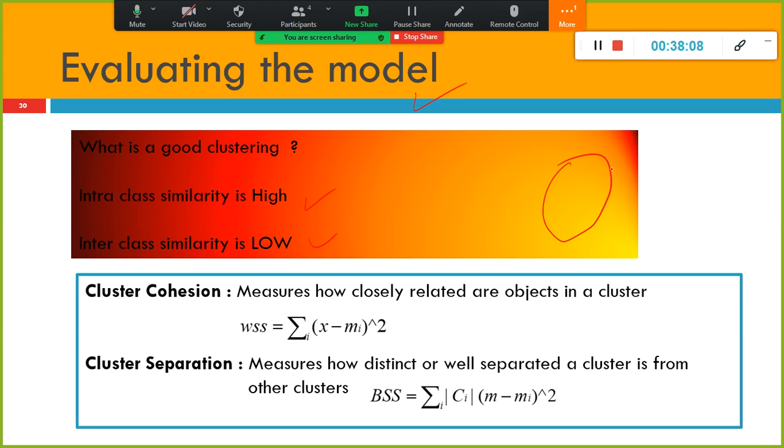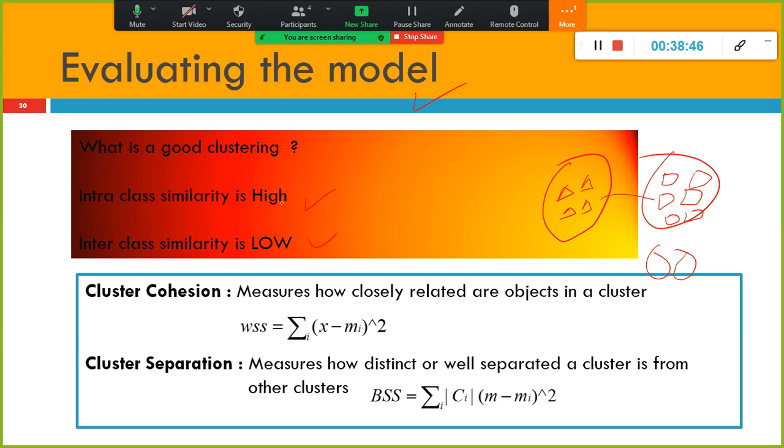For example, you have two clusters. All the values in this one should be very close. It should be tight. All the values are very close, and here you have something like a square. All these values are very close, but the distance between the two clusters should be far off, as far as possible. In some cases you will get something like this also, but at least the farther the distance between one cluster and another cluster, that means it is good.